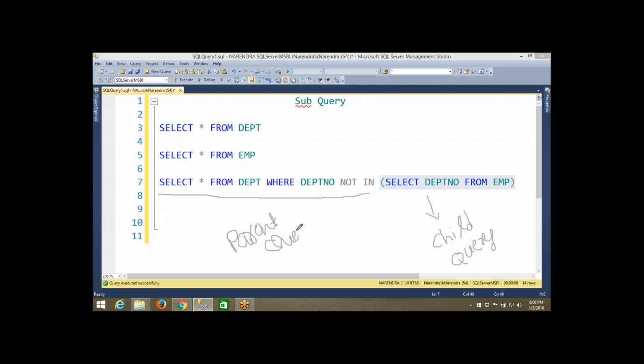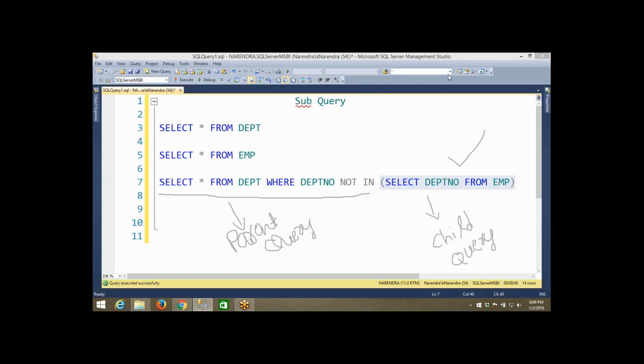As I told you, in a subquery there are two queries. The main part is called the parent query, and the second part is called the child query. The parent query is always dependent on the child query. If the child query returns something, then only the parent query will return something. If the child query does not return anything, the parent query won't return anything either, because the output depends on the child query only. So first of all, which query will execute? This one will execute, not this one.